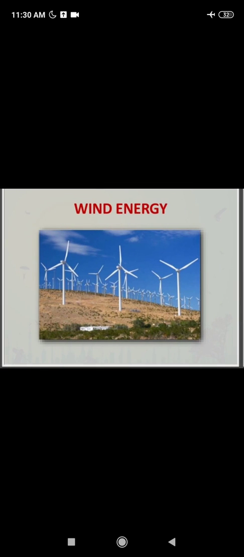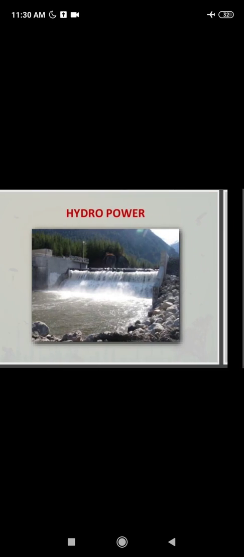Next is the wind energy. We can see in the windmills, the wind energy is used to rotate the turbine, which in turn produces electricity. And these windmills are mostly present near the coastal area. Next is the hydropower, meaning the energy of water. And this water energy is used in the dams to produce electricity.